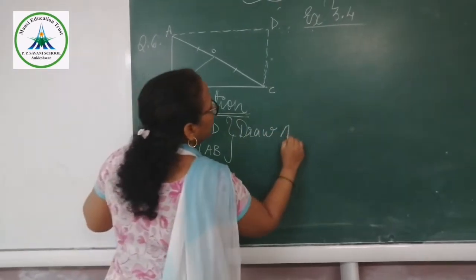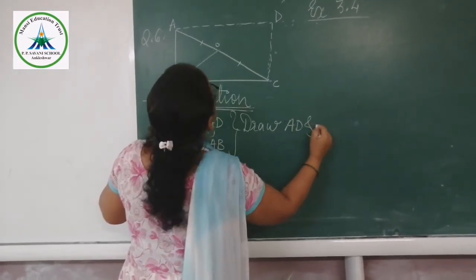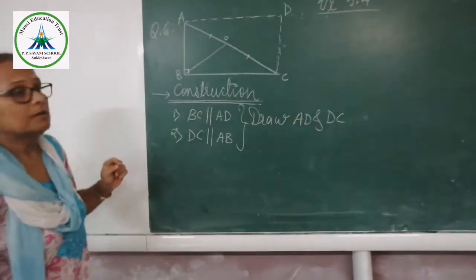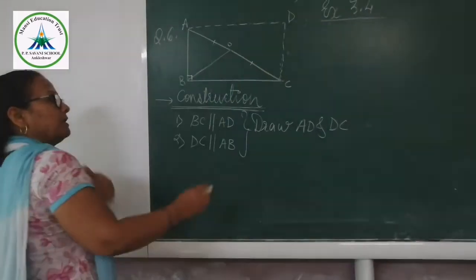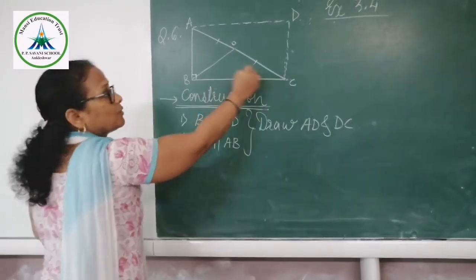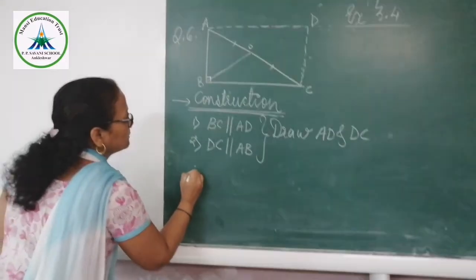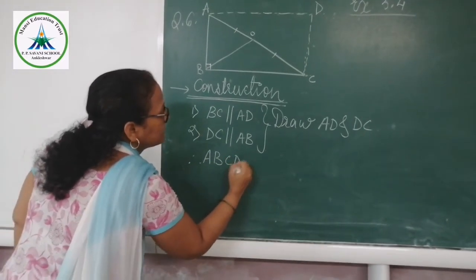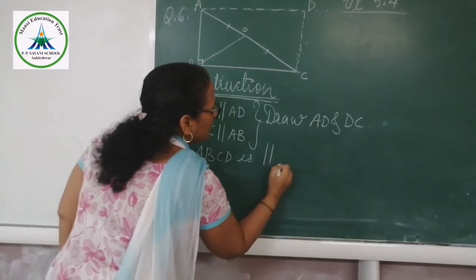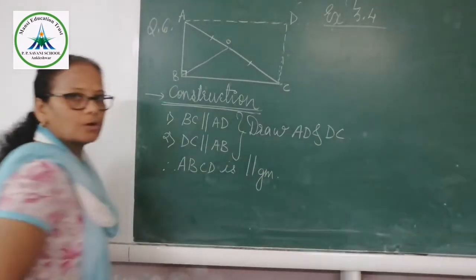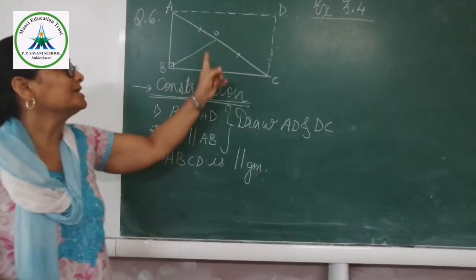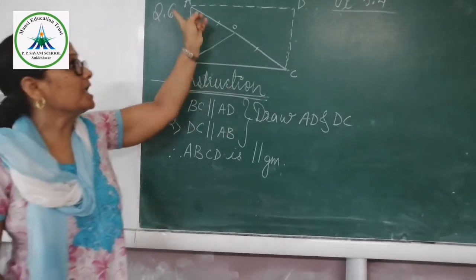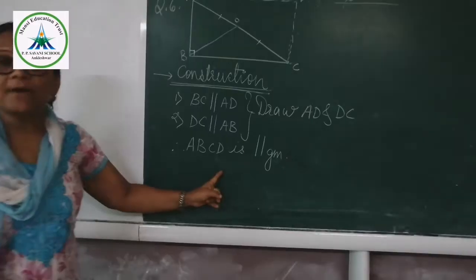Draw AD and BC. Okay. Now see, here we have drawn it, and as it is parallel, we can say that ABCD is a parallelogram. Now here why? Because opposite sides are parallel to each other and equal to each other. That's why ABCD is a parallelogram.